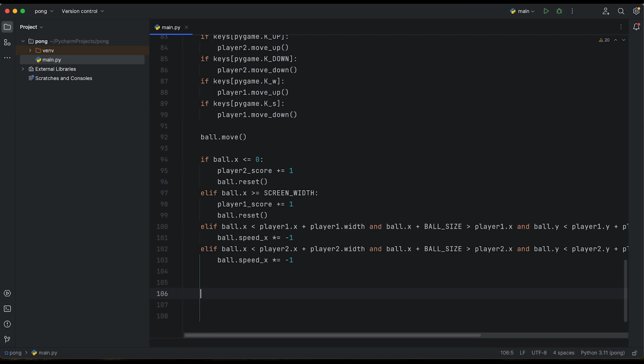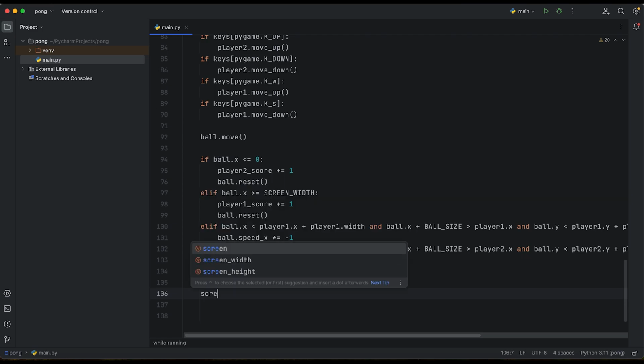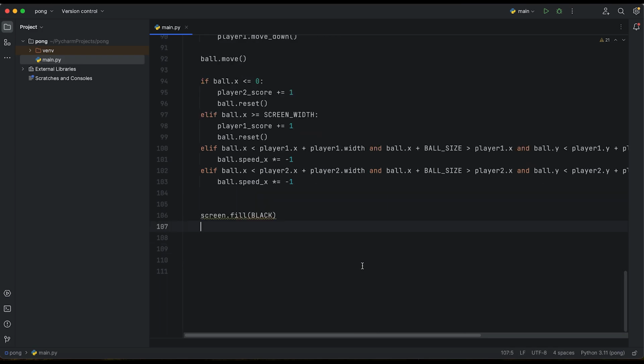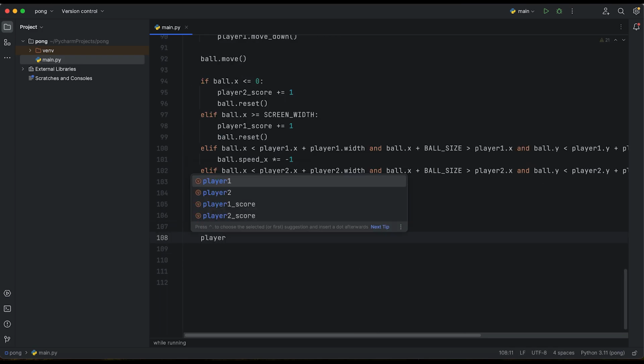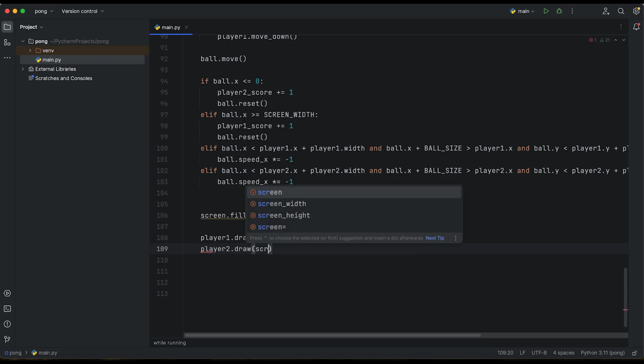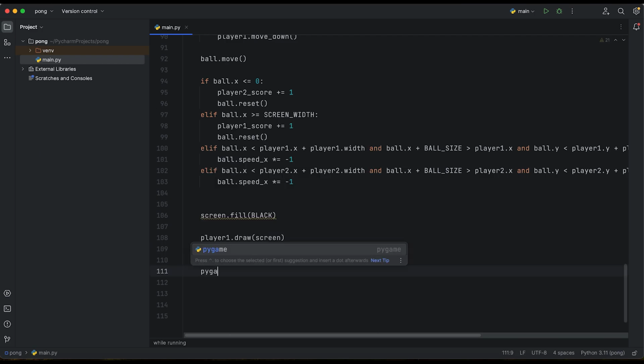Right now, whenever we have the whole logic of our players and of our ball, the only thing that we need to do is to create our screen inside Pygame. So screen.fill with the black color, because we are going to paint the surface black. The next thing, we are going to have player 1 draw screen. Also we need player 2 draw screen.